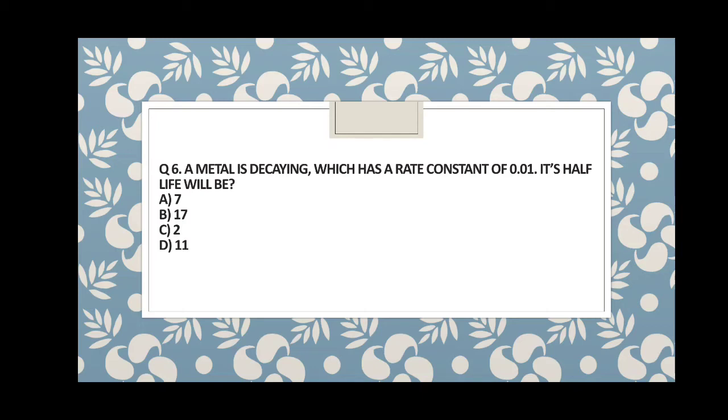So guys, 0.693 divided by K, that is 0.01, is equal to 69.3, which is approximately equivalent to 7. So the answer is A, that is 7, not 17, 2 or 11. Approximately 6.93 is approximately like 7.